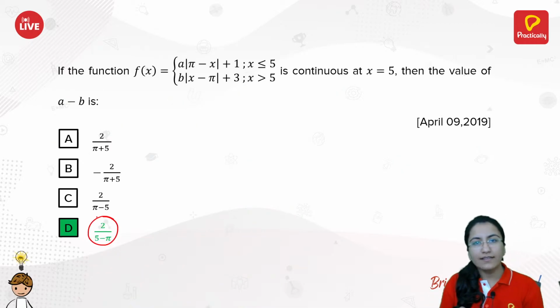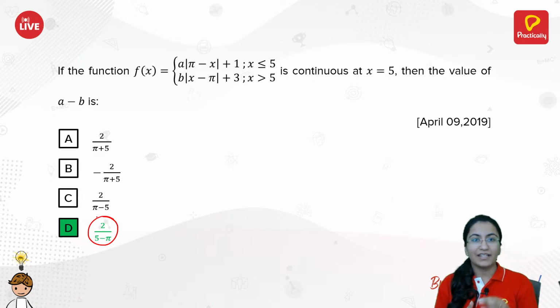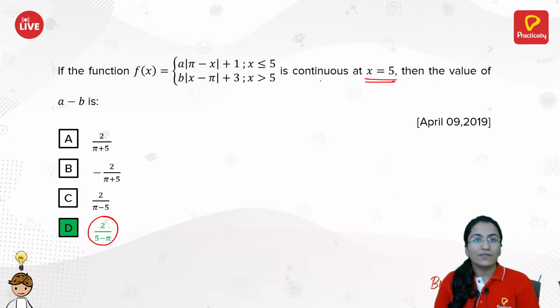This is your answer. Okay, so is there any confusion in the solution? Directly what you did is you used the definition of continuity. How did you use the definition of continuity? You are already given that the function is continuous at x equals 5. If the function is continuous at x equals 5, that means you can use the definition of continuity at that particular point. So you have equated left hand limit as well as right hand limit, and if it were needed, we would have equated it to the functional value.